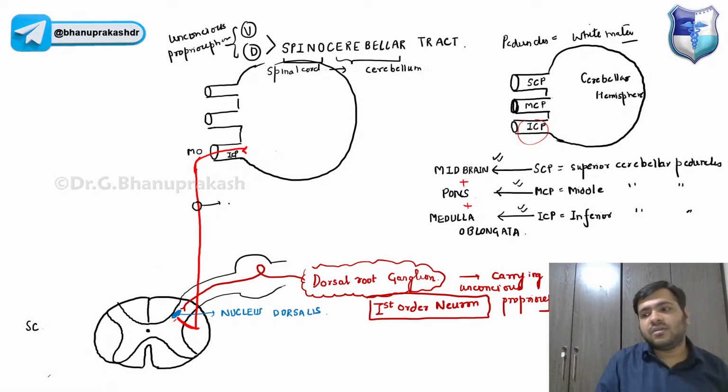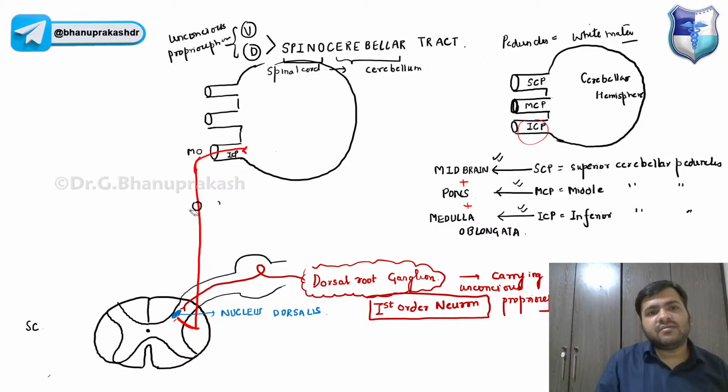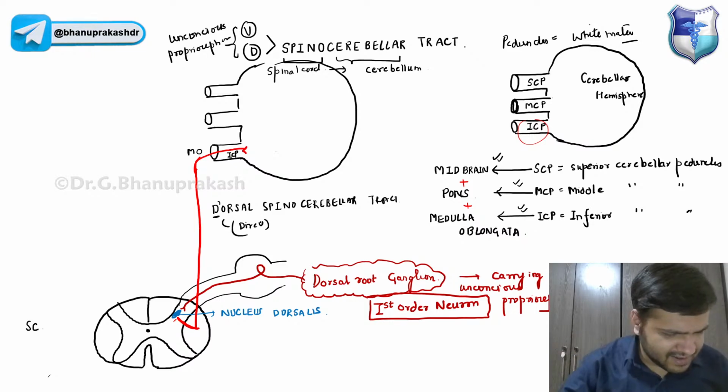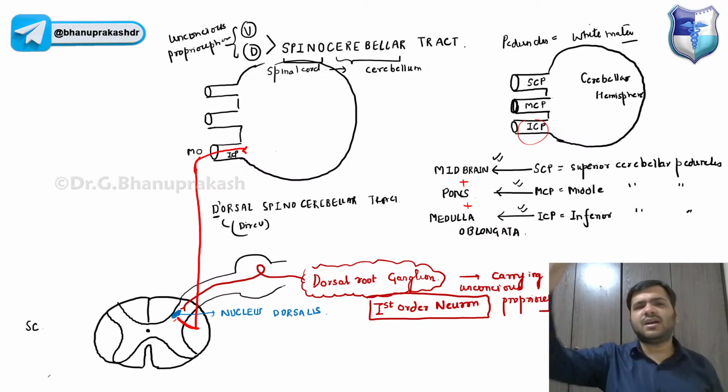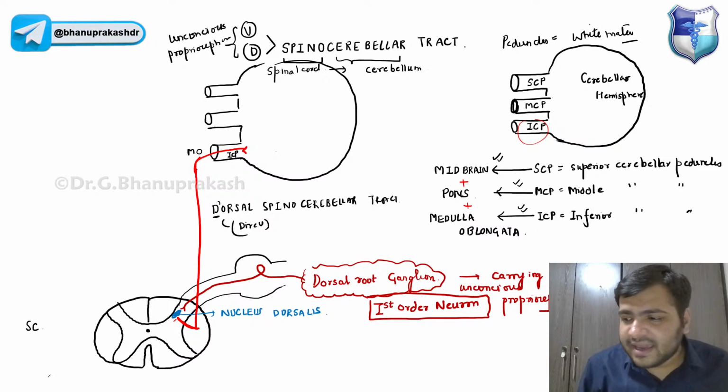I'm just writing this name. Dorsal spinocerebellar tract. Dorsal D से आता है ना, it is direct. It is direct. There is no change over here. It's not always that the second order neurons will decussate. It's coming directly over here. Now the second one, beta, over here.